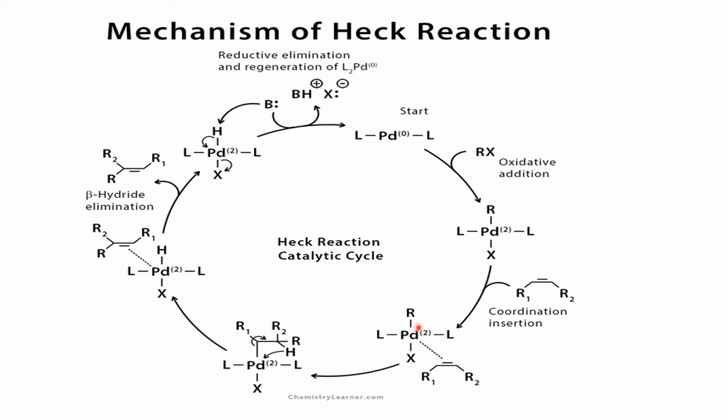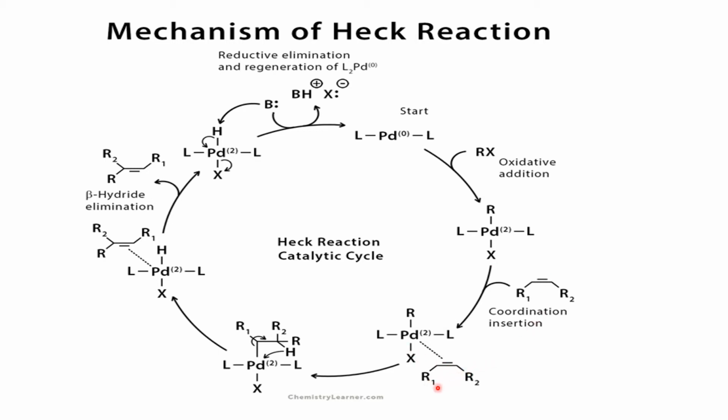See here, this R has come from the alkyl halide. Clearly check. So I have Pd(R)(X)L2, and here it is a pi complex.